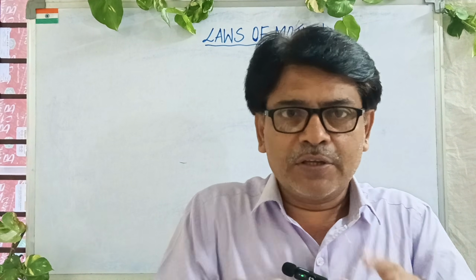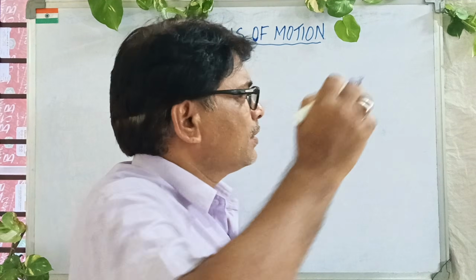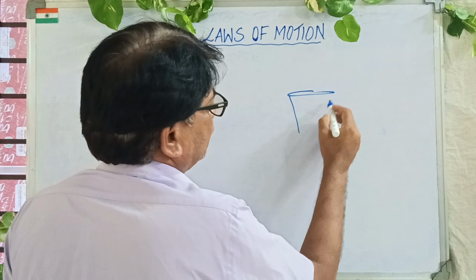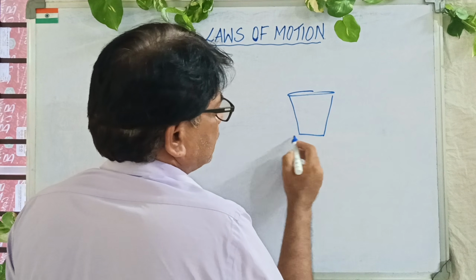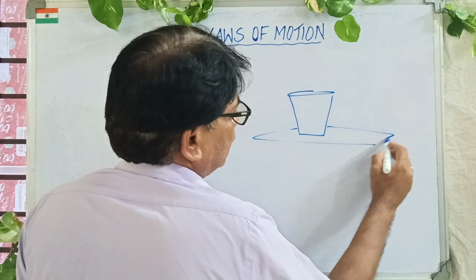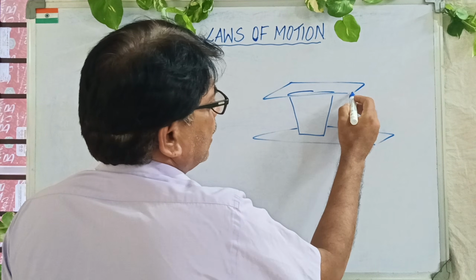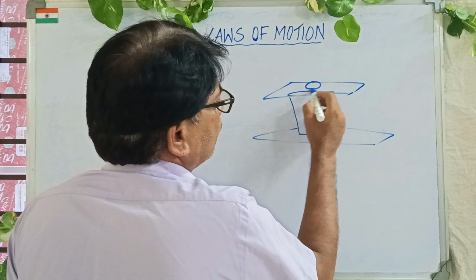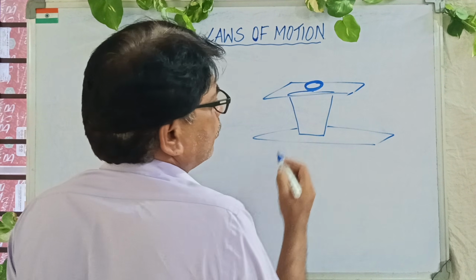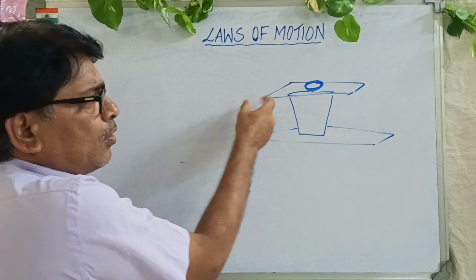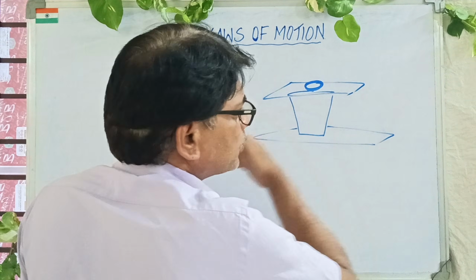Now I want to support the first law with an activity. It's a simple activity. Everybody can perform this. You take a glass tumbler and place it over the table. You put a cardboard over the glass tumbler. Place a coin over here, a 5 rupee or 10 rupee coin. You flick this card, or else pull the card or push the card.